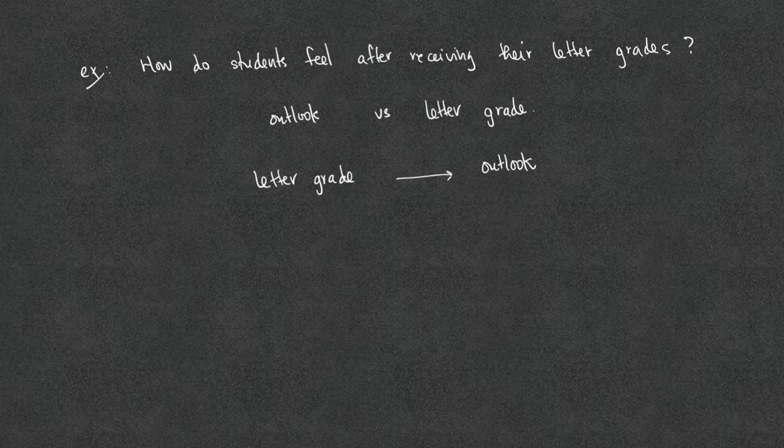Now, the letter grades are A, B, C, D, F, so this is a categorical variable, and whether the student feels happy or not happy, this is also a categorical variable. So in this case, we have a relationship between two categorical variables.